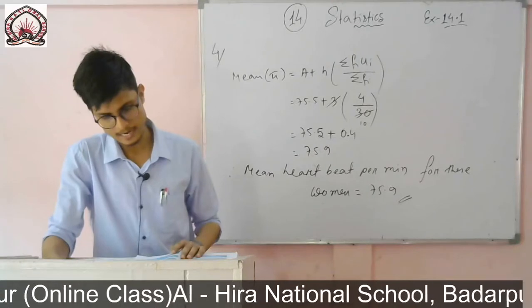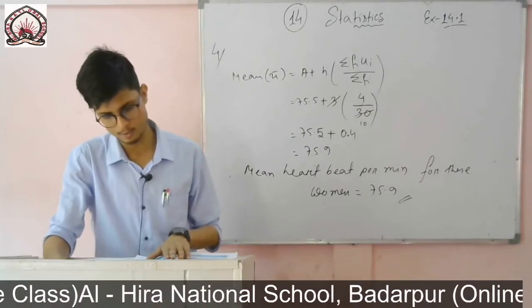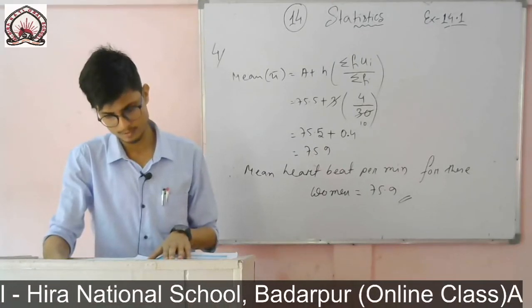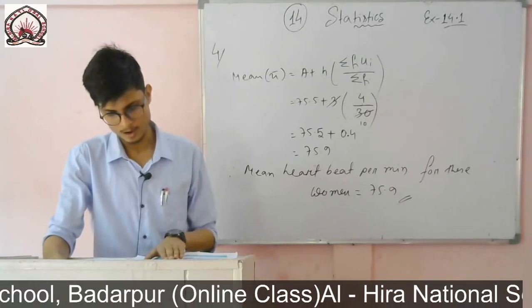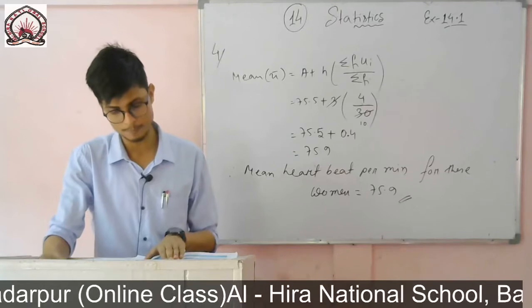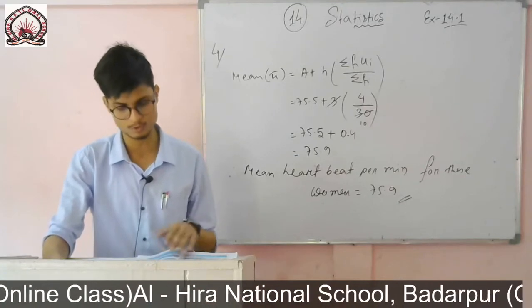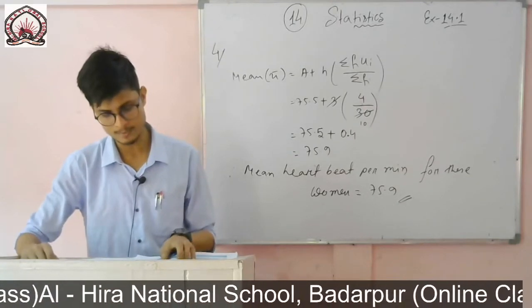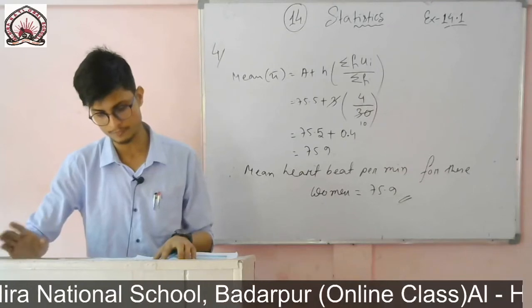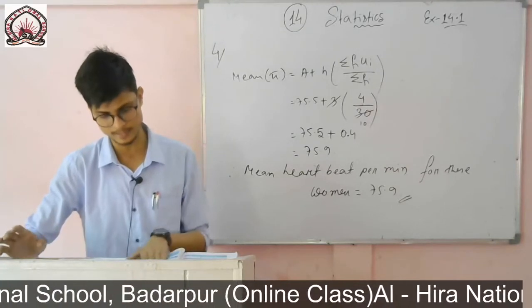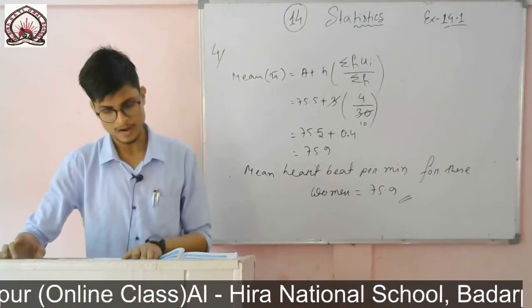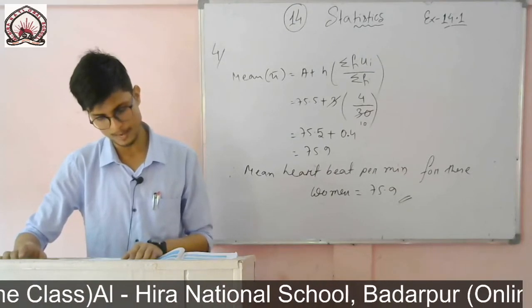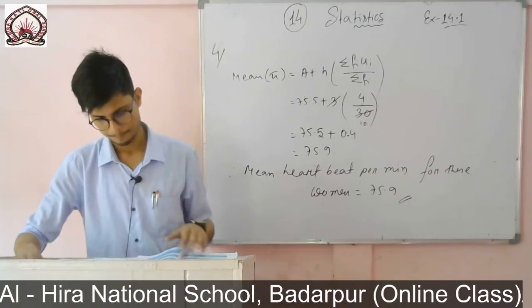In a retail market, fruit vendors were selling mangoes kept in packing boxes. These boxes contain a varying number of mangoes. The following was the distribution of mangoes according to the number of boxes. You see, the number of mangoes is given as 50 to 52, 53 to 55, 56 to 58, like this, in intervals, and the number of boxes is given. So find the mean number of mangoes kept in the packing box.